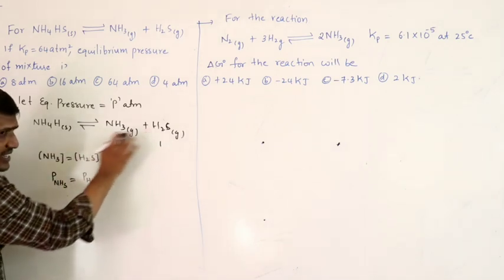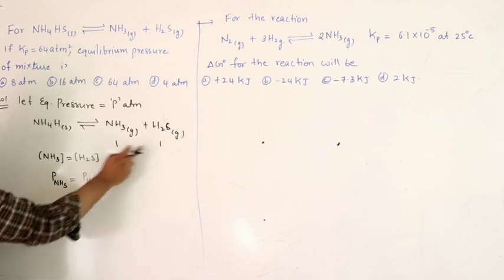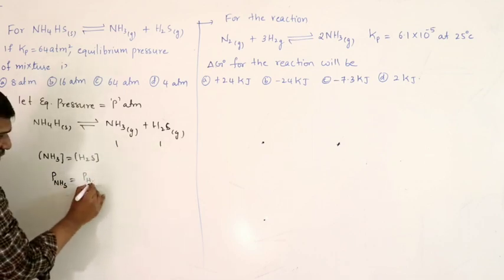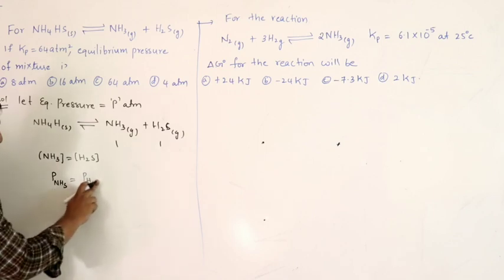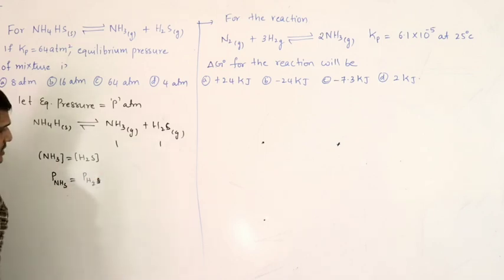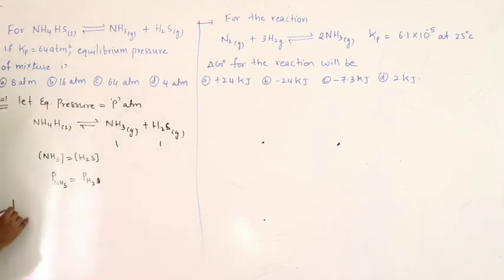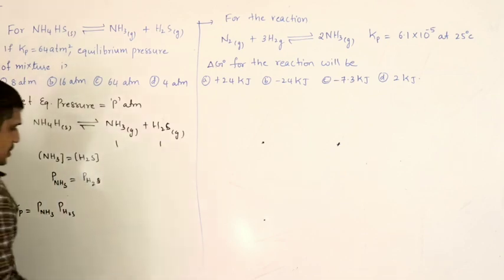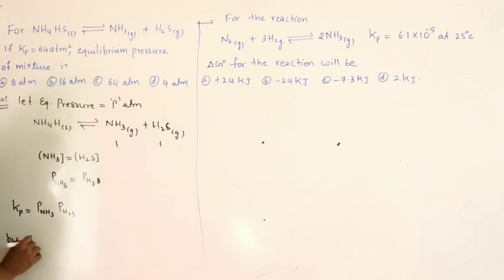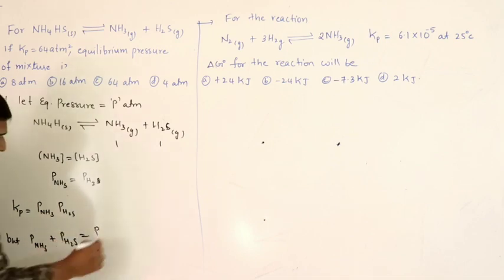See here, there are only two gases and they are both products and they are present in 1:1 ratio. That is why I am writing this. If you have another gas here, then I cannot write this, because total pressure will equal the sum of the partial pressures. So partial pressure of ammonia equals partial pressure of H2S. What is Kp? Kp equals partial pressure of ammonia into partial pressure of H2S. But partial pressure of ammonia plus partial pressure of H2S is equal to total pressure at equilibrium.